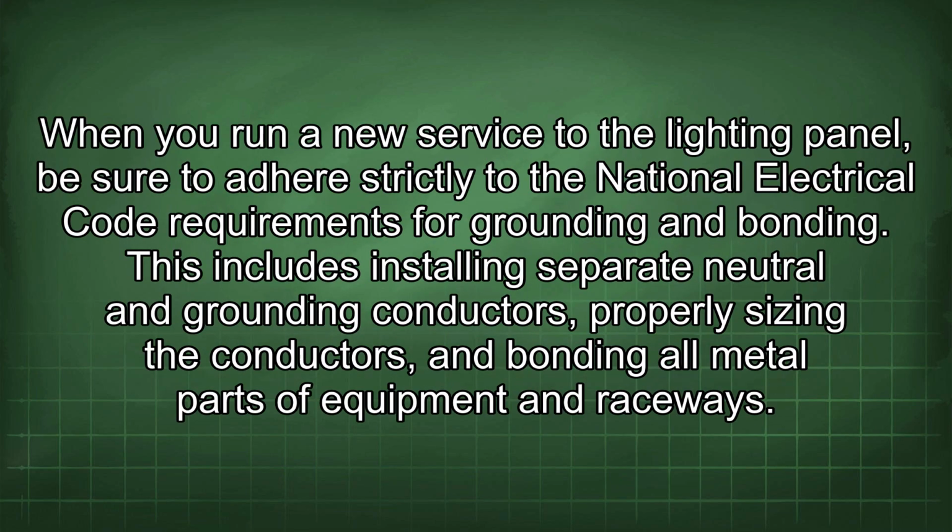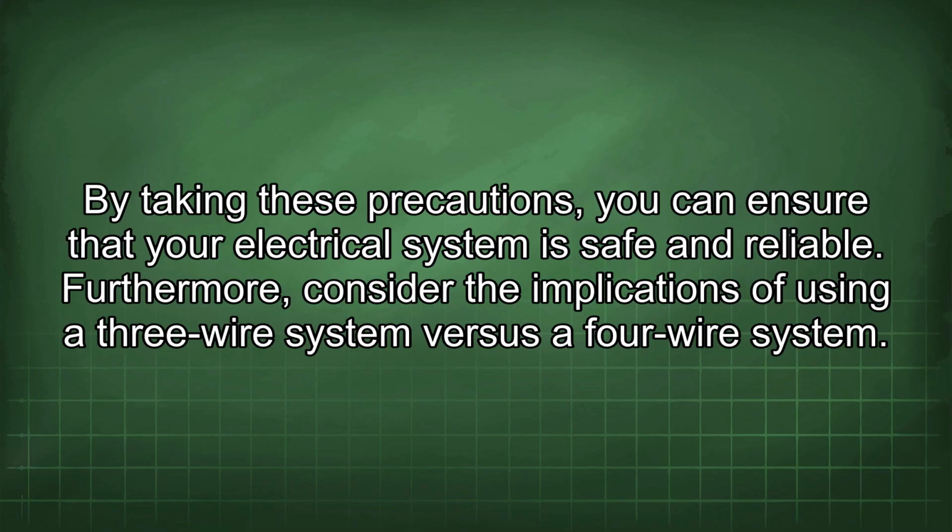When you run a new service to the lighting panel, be sure to adhere strictly to the National Electrical Code requirements for grounding and bonding. This includes installing separate neutral and grounding conductors, properly sizing the conductors, and bonding all metal parts of equipment and raceways. By taking these precautions, you can ensure that your electrical system is safe and reliable.